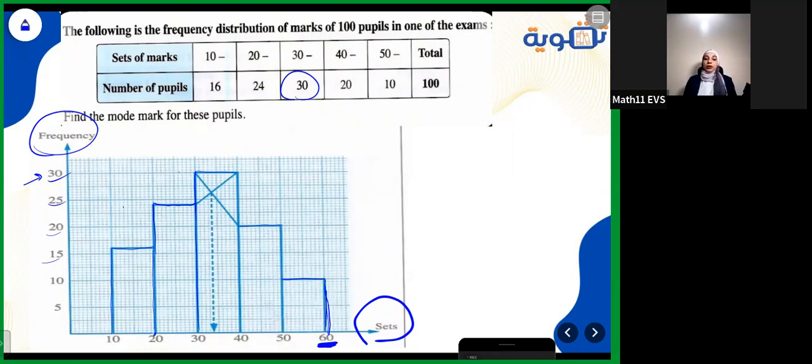How do we find the mode now after representing all these values? Put a point here for the corners outside, another point here, then cross them, and from the crossing of these lines, go down until you reach the point on the sets axis. Here it's almost 30. I think this is 31 here, this is 32. So it's almost 32. So the mode is approximately 32.